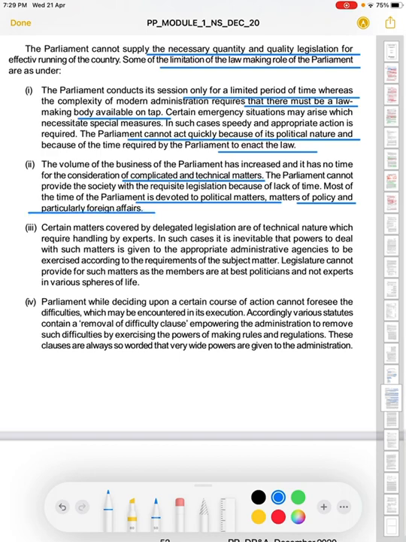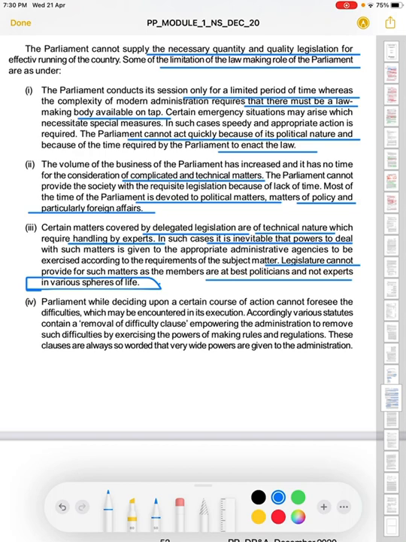Certain matters covered by delegated legislation are of a technical nature, which require handling by experts. So experts are basically handling that delegated legislation. In such cases, it is inevitable that the power to deal with such matters is given to the appropriate administrative agencies to be exercised according to the requirements of the subject matter. The legislature cannot provide for such matters as the members are at best politicians and not experts in various spheres of life.